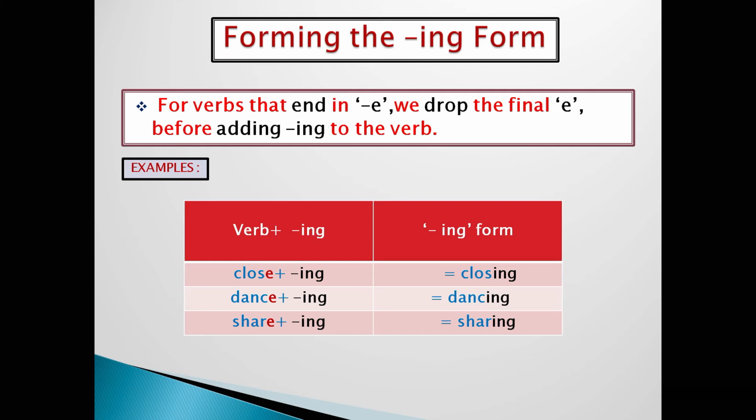In dance, we are dropping the final e of dance and making it dancing. Next example, share, and adding ing. We are dropping the final e of share and making it sharing.